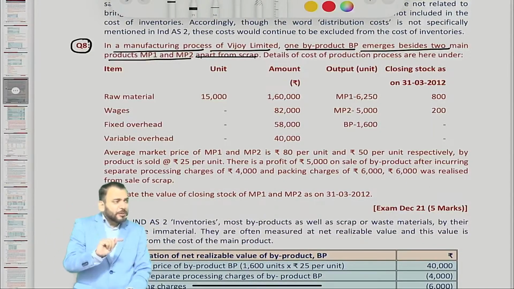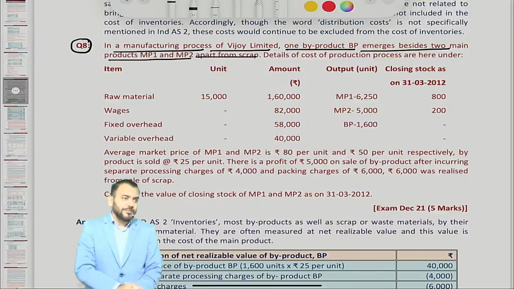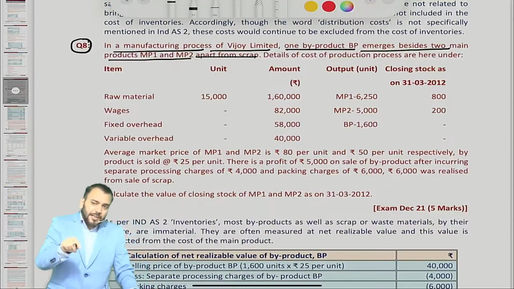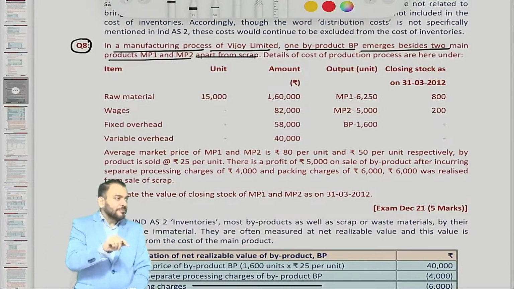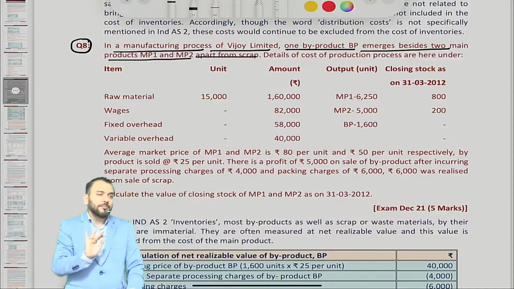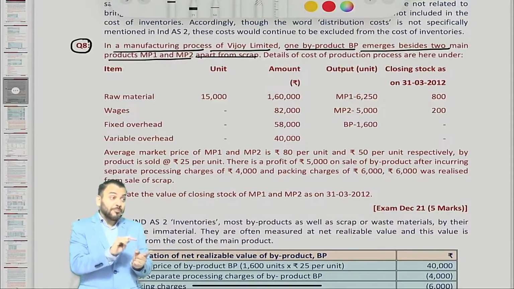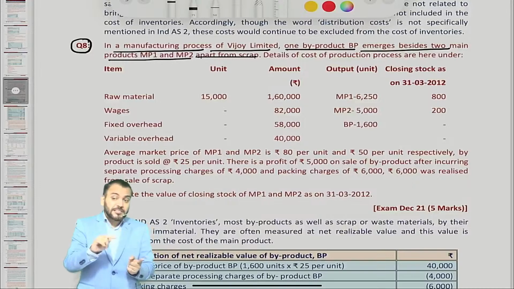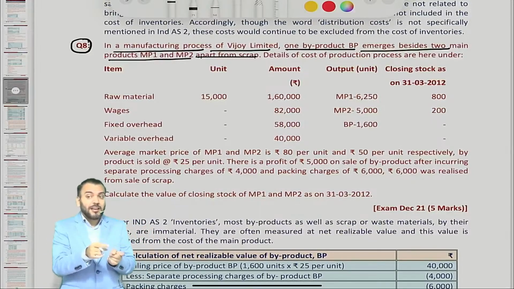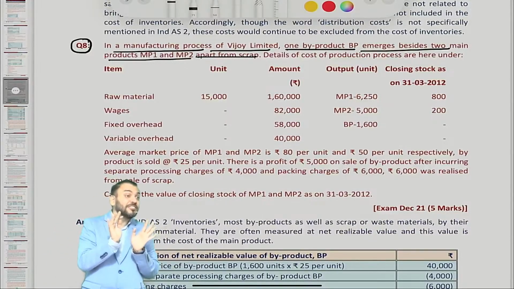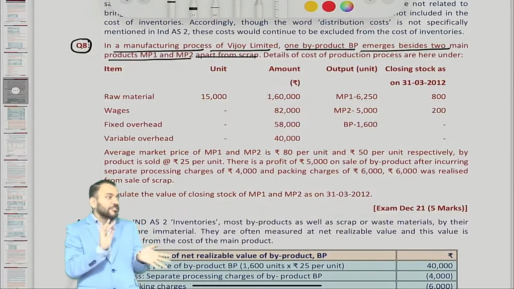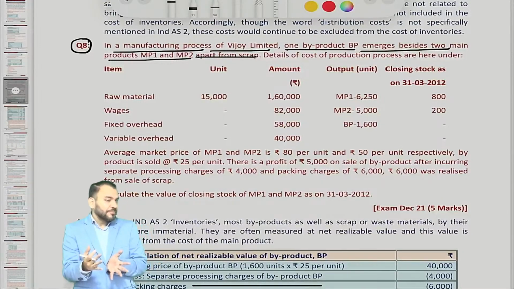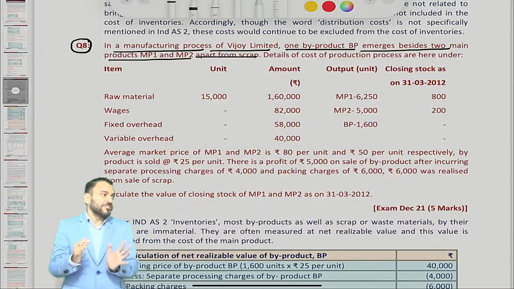The accounting treatment of scrap is similar to byproduct. Scrap material is also measured at NRV and deducted from the cost price of the main product. But the two are different. A byproduct can be sold in the market, but scrap cannot be sold in the market as such. It can be sold only as scrap in the scrap market. So scrap is wastage, but byproducts are not wastage.